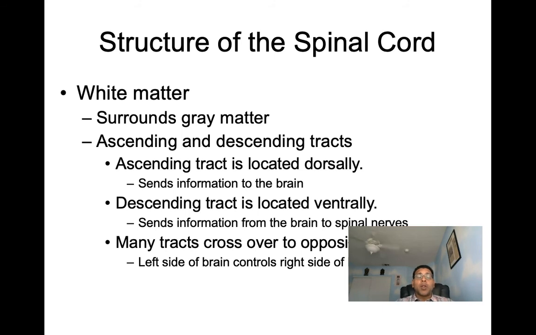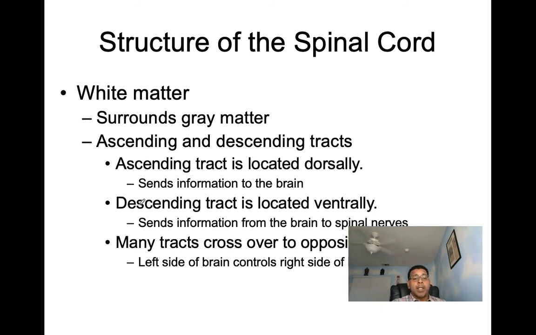Now the white matter we said is going to be found surrounding the gray matter. And this white matter is going to contain ascending and descending tracts. Now when we talk ascending tracts, the ascending tracts are going to be located dorsally, and they're going to be sending information to the brain.